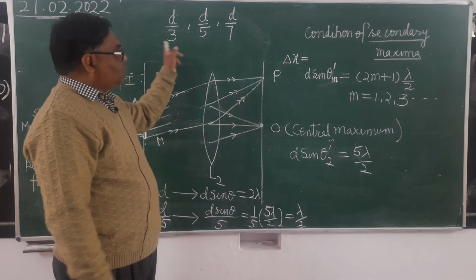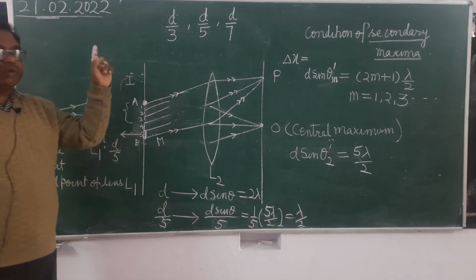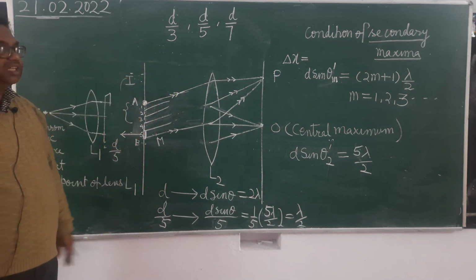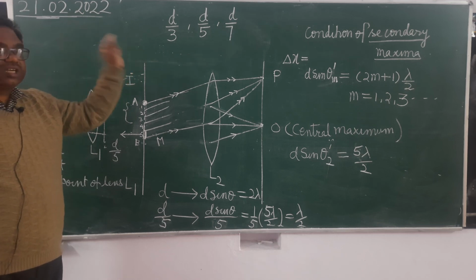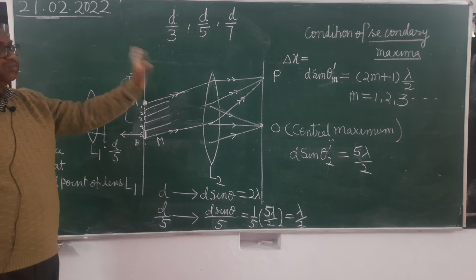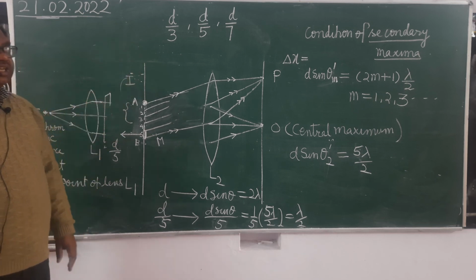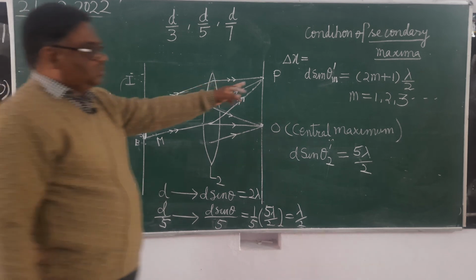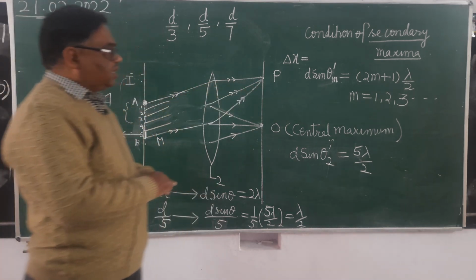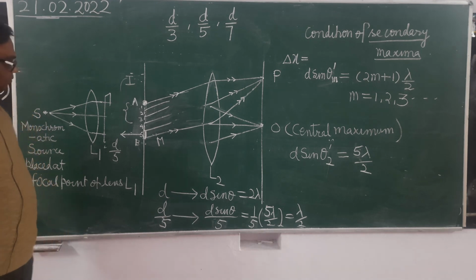And why will they have decreasing intensity? Because as the order of secondary maxima increases, the active portion of the slit which produces the general illumination besides the destructive interference decreases in size. What are the conditions of secondary maxima and secondary minima? The condition of secondary maxima is this. Secondary minima I have already told: d sin theta equals m lambda.